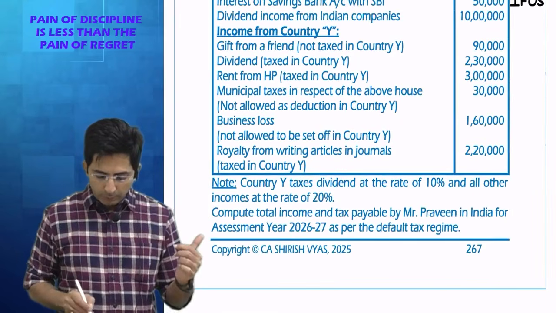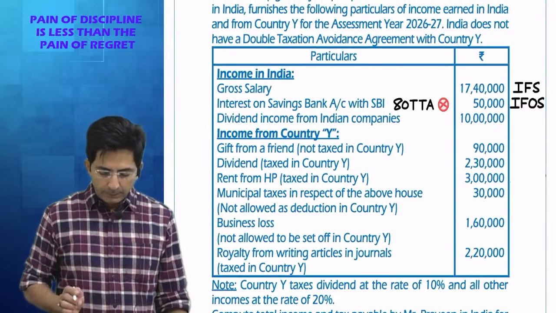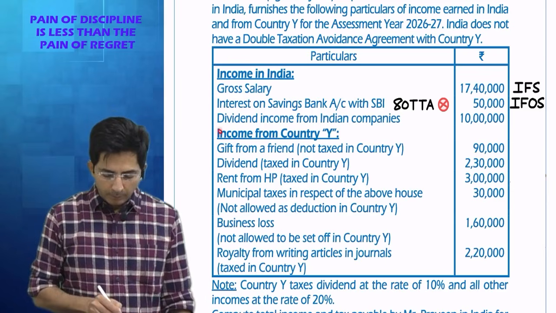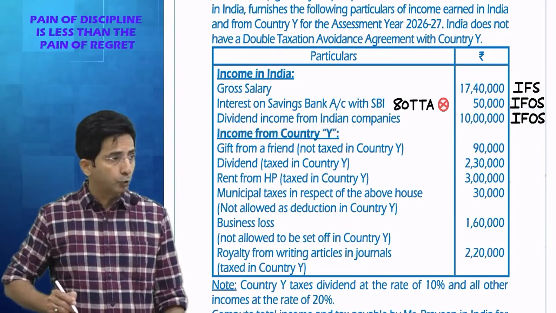So here we have to solve the question as per the new regime. So chapter 6A is not allowed. See, although I have written 80 TTA, I have put a cross mark there. Then dividend income from Indian companies, this will come in income from other sources.